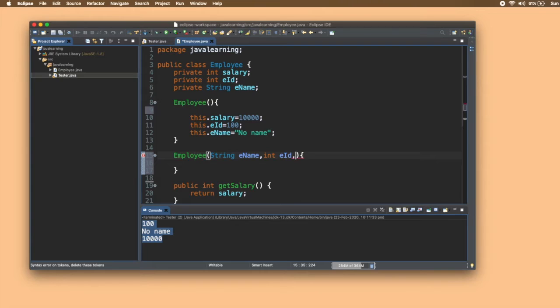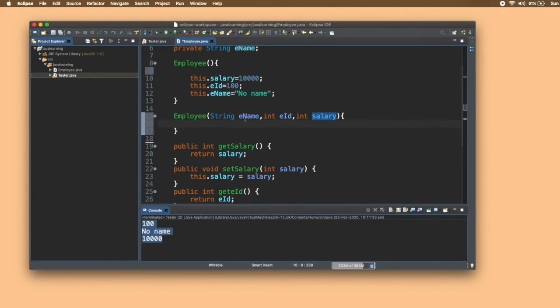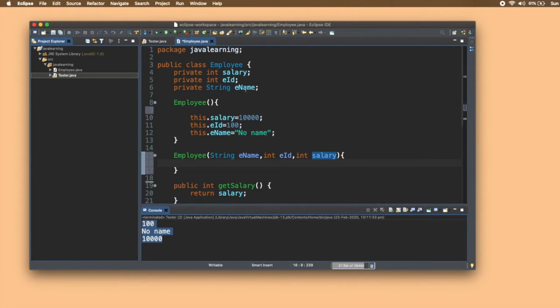Next, I need a salary, right? Equals... solve, right? Now, what am I supposed to do with these parameters? Whatever will be passed to this ename has to be stored inside the ename of the current object.